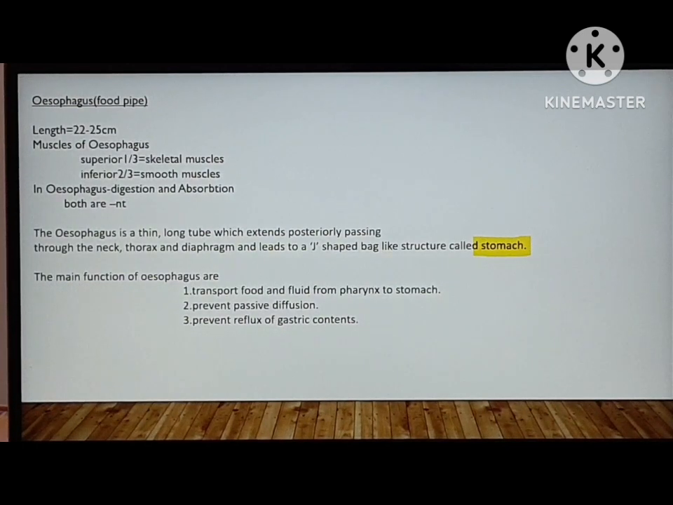Next, esophagus. Now the pharynx leads to the esophagus. What is the esophagus? It is nothing but the food pipe. Its length is 22 to 25 centimeters. The muscles of the esophagus are divided into two: superior and inferior. The superior 1/3 is skeletal muscle and the inferior 2/3 is smooth muscle. In the esophagus, digestion and absorption both occur.